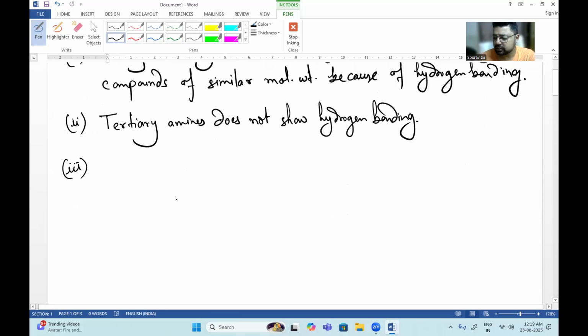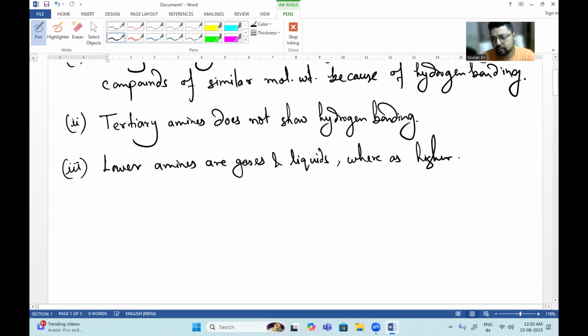Next, lower amines are gases and liquids, whereas higher amines are solids.